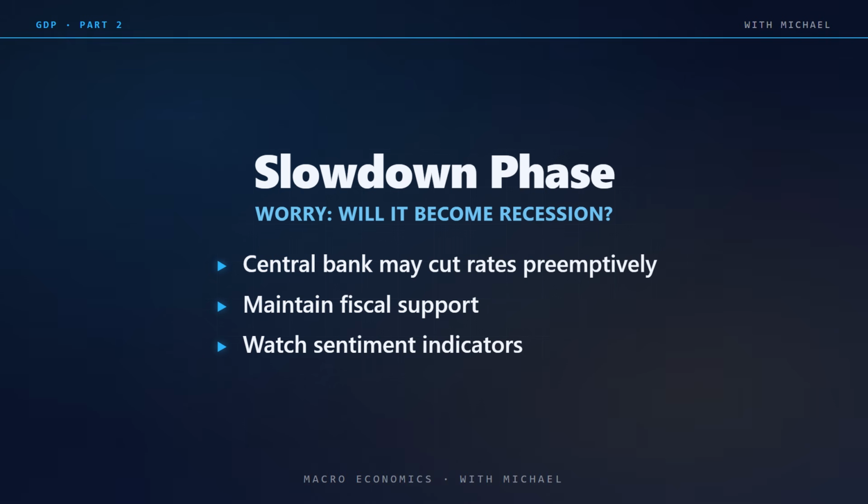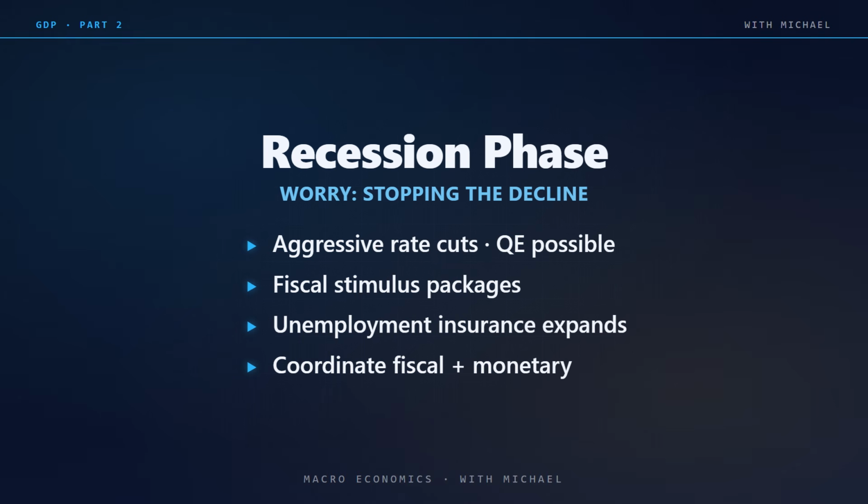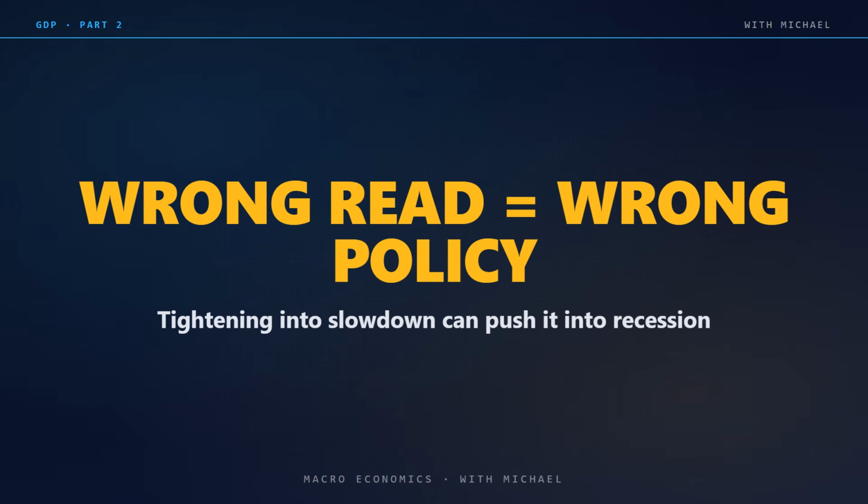Reading GDP data wrongly can lead to wrong policy. Tightening into a slowdown could push it into recession. Loosening too late into a recession misses the window when stimulus is most effective. This is why GDP measurement is taken so seriously, not as a number on a page, but as a signal that drives trillion-dollar decisions.